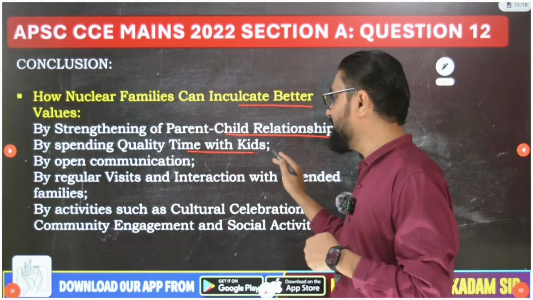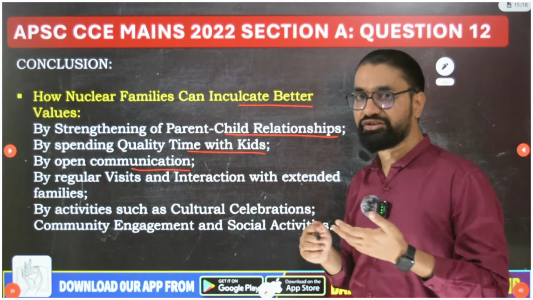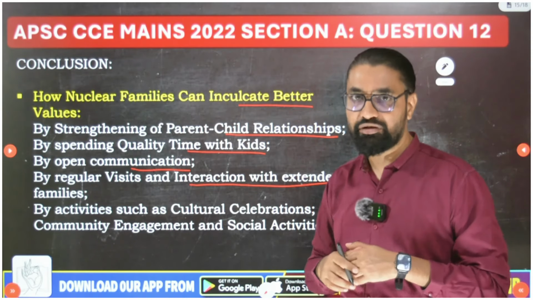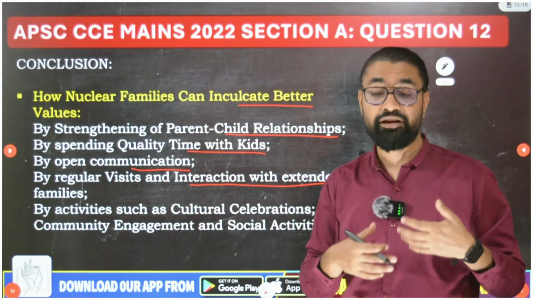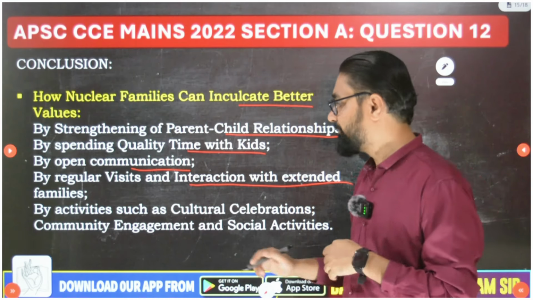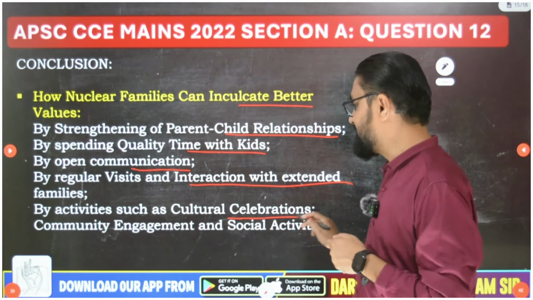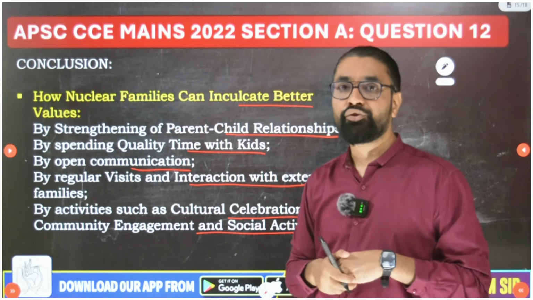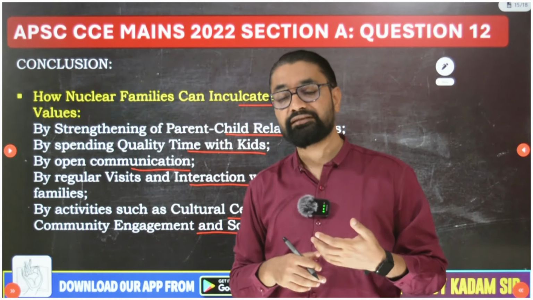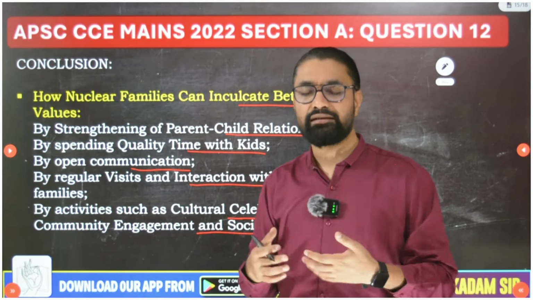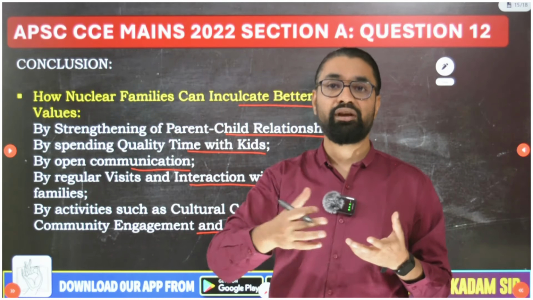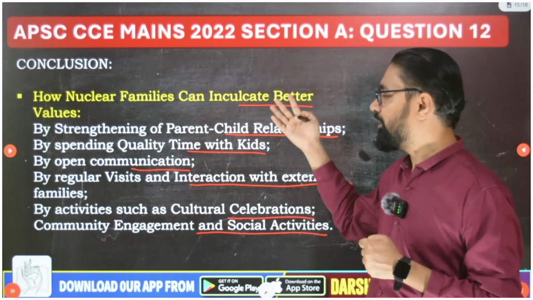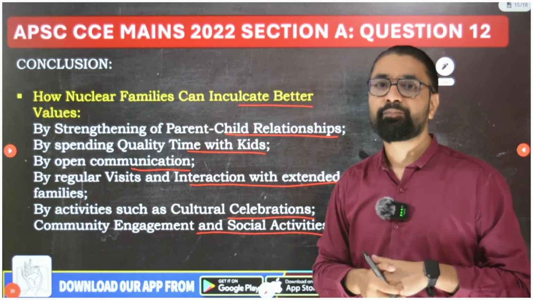Then by spending quality time with kids, by open communication with the kids, by regular visits and interaction with extended family members, spending time celebrating festivals, cultural events etc. And by activities such as cultural celebrations, community engagement, social activities, how much you involve your kids in social activities, like taking them to NGOs and making them work for community development. If you do that, nuclear families can automatically inculcate better values.